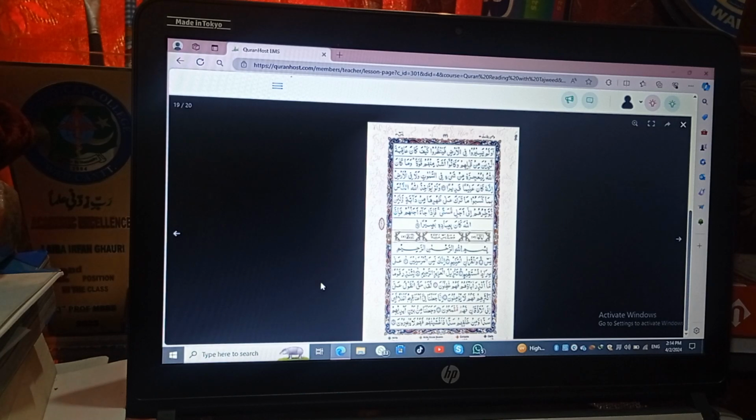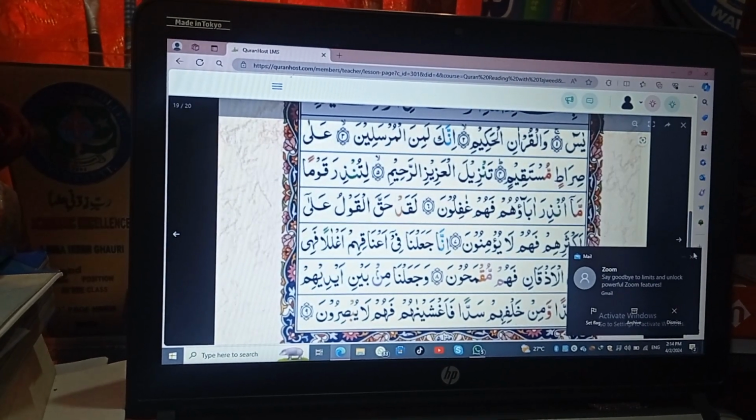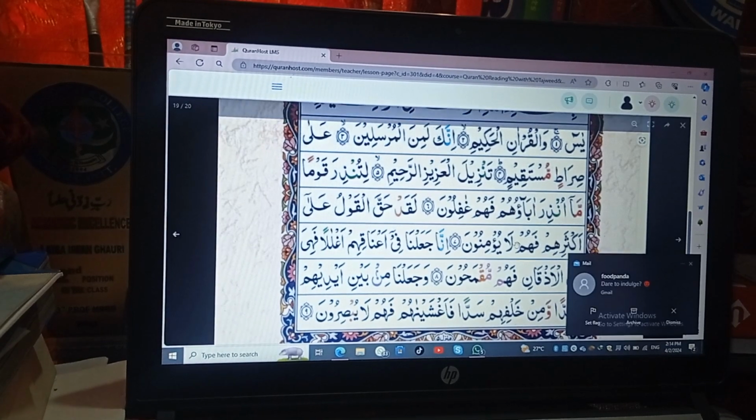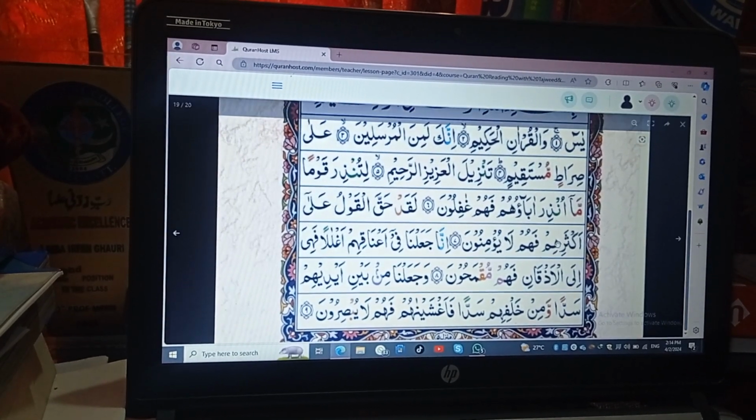More appropriately, I will talk about ayah 7, 8, 9 and the rules which are being discussed in these ayah, and how we're going to follow these rules while reciting them. So let me zoom in on these ayah. Okay, so you can see the ayah number 7, 8 and 9.